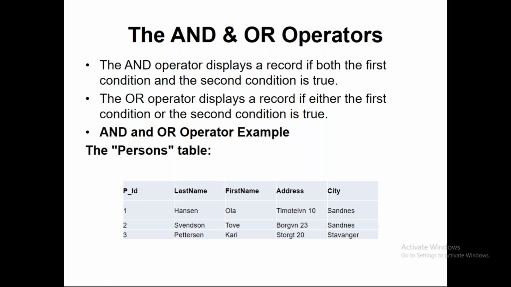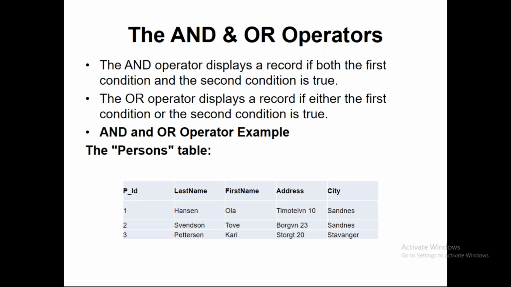How does the behavior change if you use the AND operator or the OR operator? The AND operator is a compulsion operator. Which means that if there are two conditions, then in order to get the outcome, both the first condition and the second condition should be true with at least one single record.